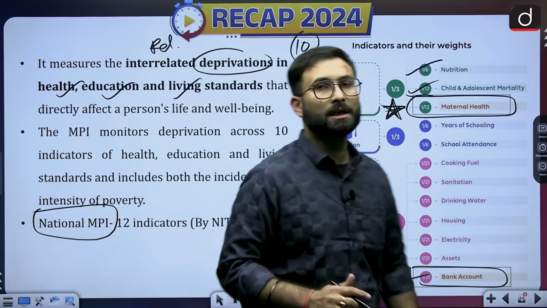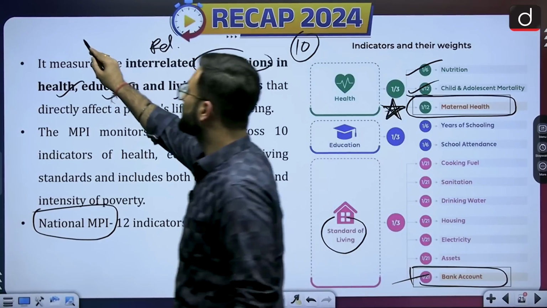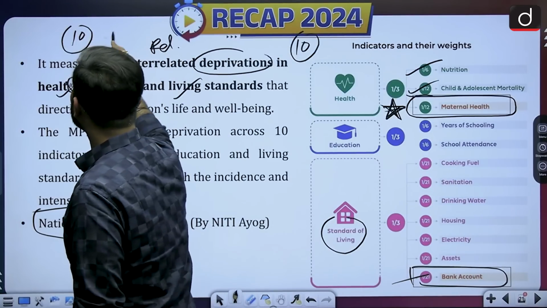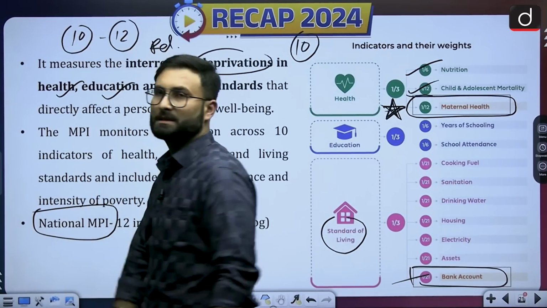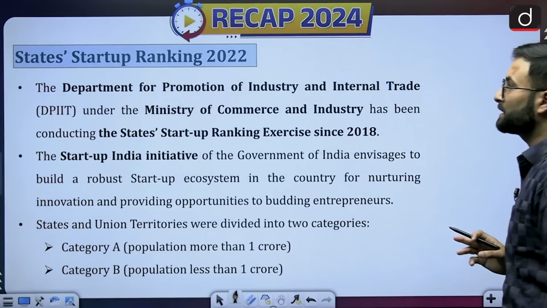So this is about the Multidimensional Poverty Index. We have talked about the 10 parameters with respect to the global index and 12 parameters with respect to the National Multidimensional Poverty Index, which is released by Niti Aayog. Okay, now let's move further.